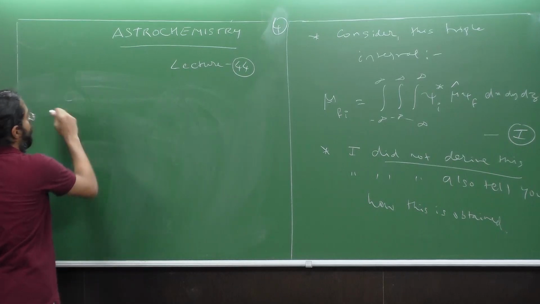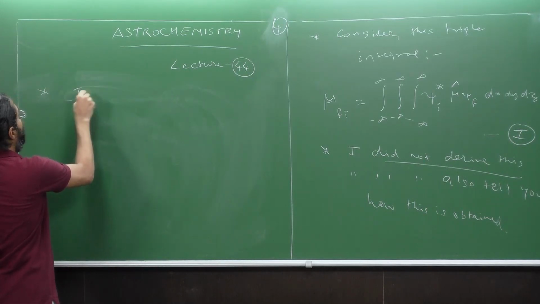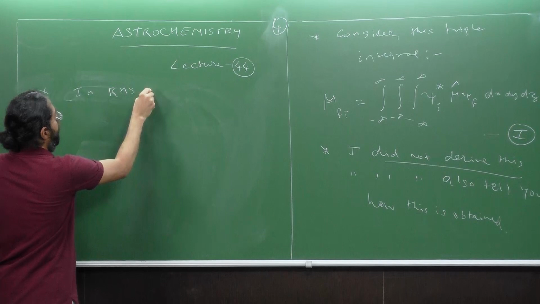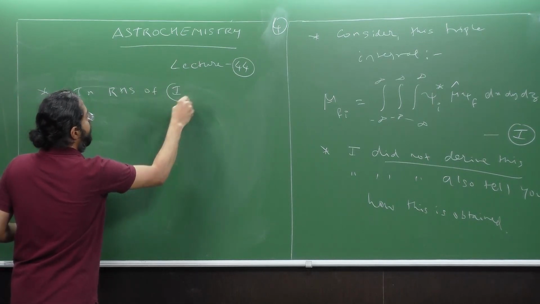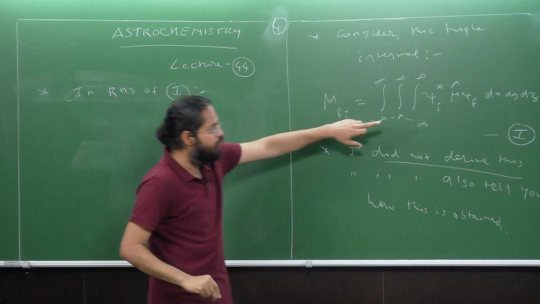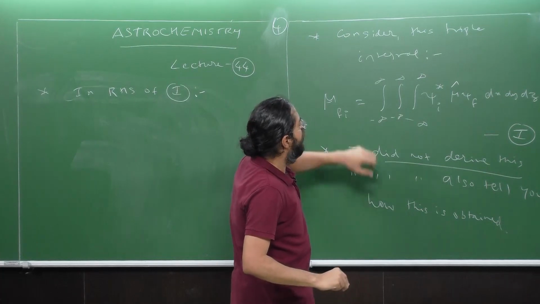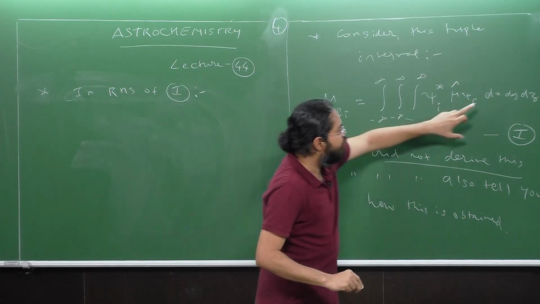Now, in the RHS of expression I, I'm talking about over here, right? Now, I'll start with dx dy dz.